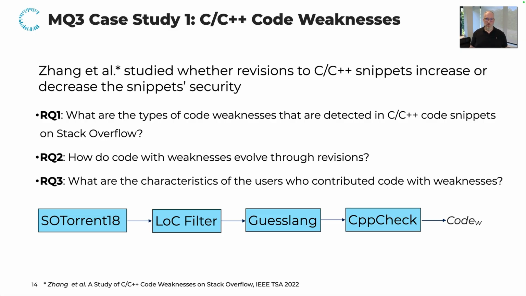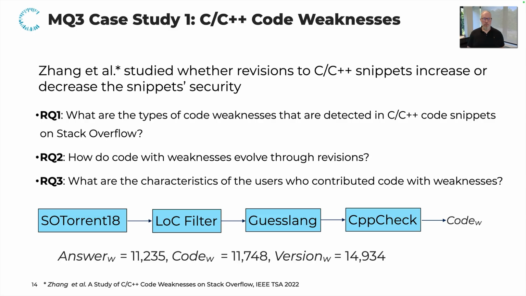They only focus on code snippets of a particular length here, which they then classified using the GesLength tool to identify C and C++ snippets, which they then checked for security with the CPPCheck tool, and the code that was found as vulnerable was indicated as code W. In total, they found about 15,000 vulnerable versions of such snippets within almost 12,000 code snippets across a little bit more than 11,000 posts on Stack Overflow, concretely answer posts.